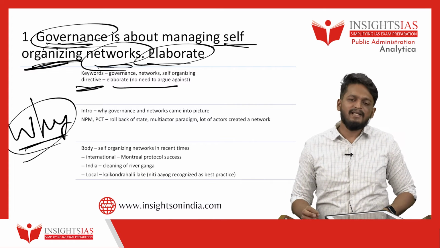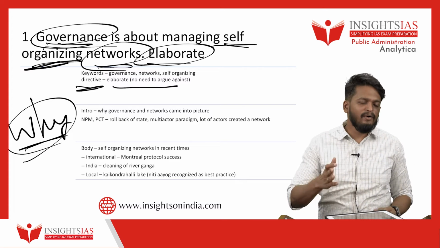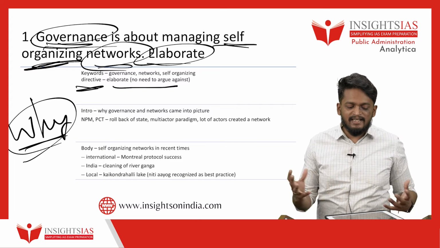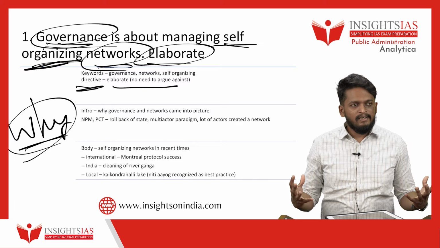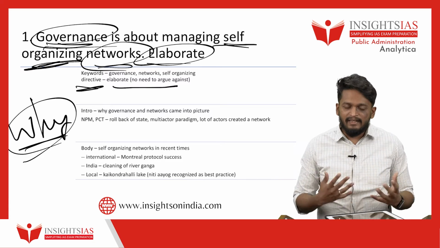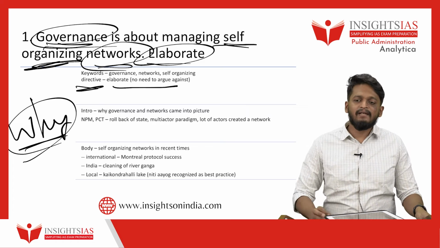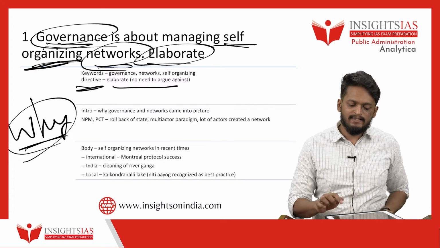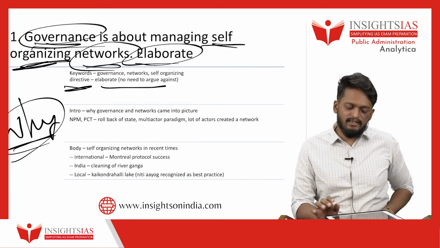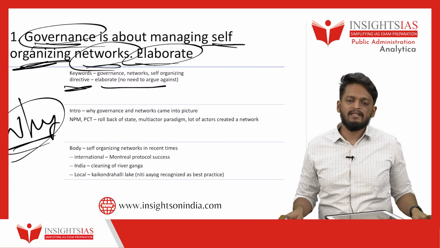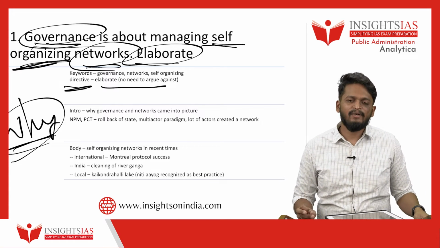Government here is managing, not directly operating. Just making sure that in case there is a failure, government will come into the picture. So it is managing a self-organizing network. Here self-organizing as a keyword is also important because they have come together by themselves and organized it themselves. Government has not created this structure. They have created it for themselves, and that is why they are self-organizing networks. So here, this is the body. You can give a lot of examples like this, and you can also write points. Self-organizing here means they have all come together and tried to solve the problem.